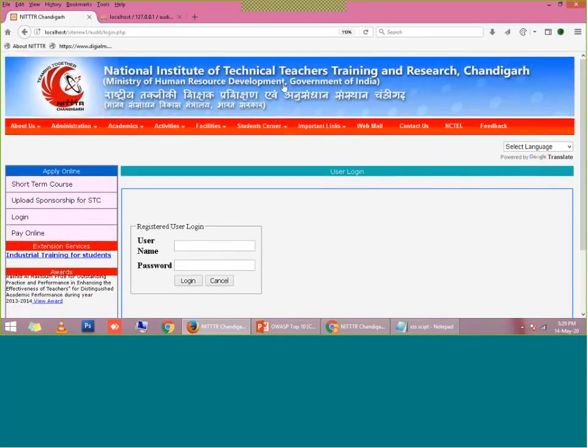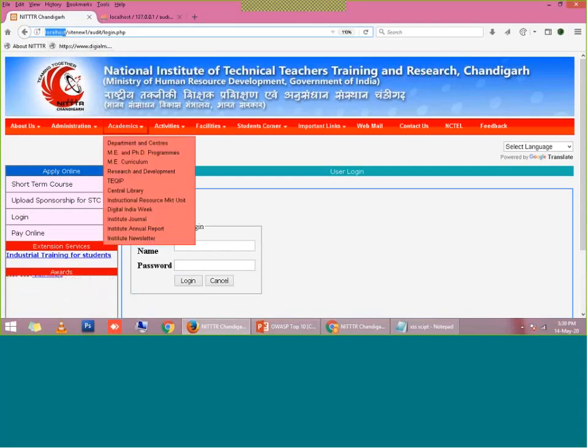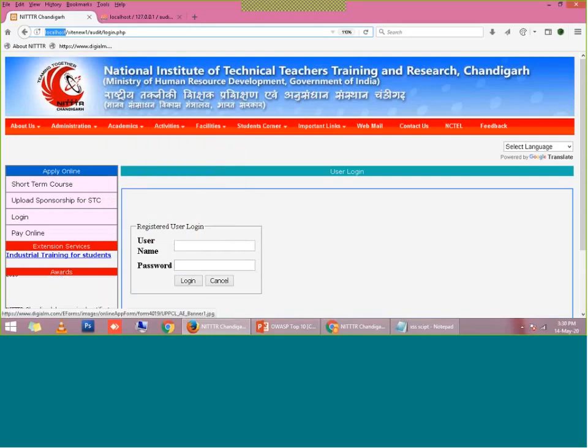You can see here this website is running on my local server. It is written there, localhost. If it was a live website, then definitely I would have some domain name here, like www.natrr.csc.ac. If this type of domain exists, it means this is a public website. And if you see localhost, then it is a local website running on my local desktop or local server. So I have hosted this website on my local server.